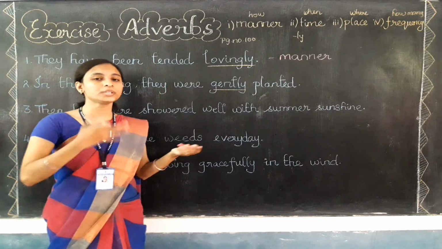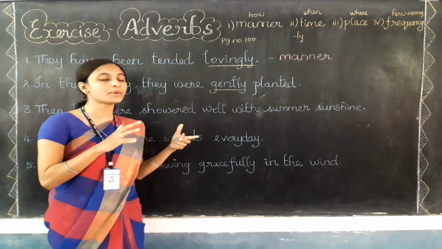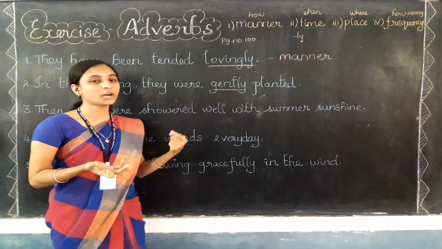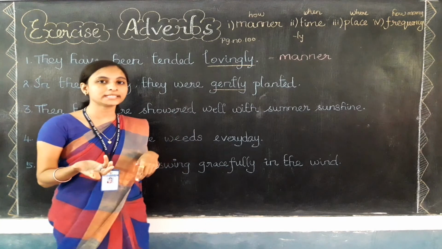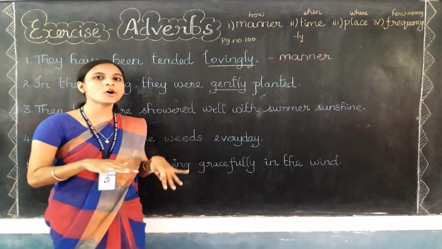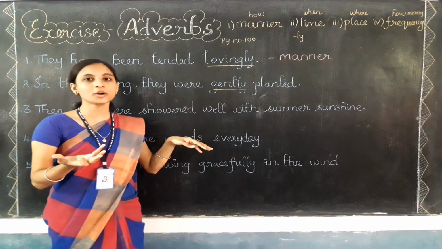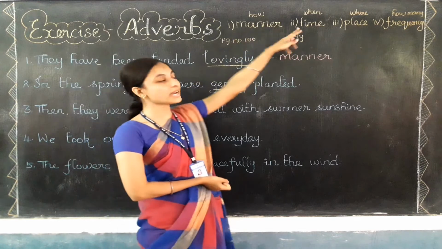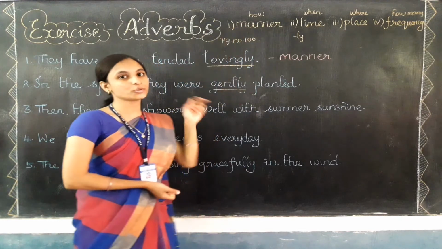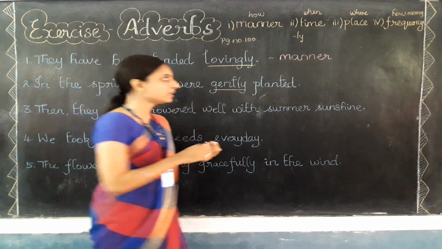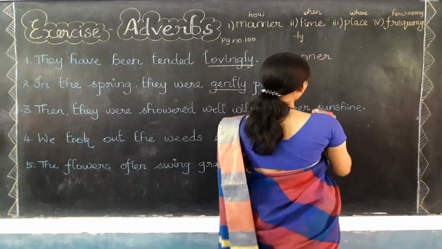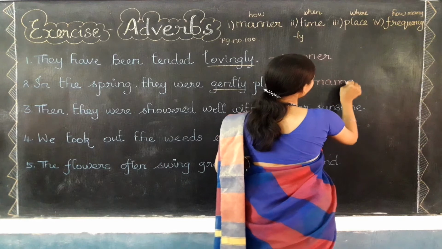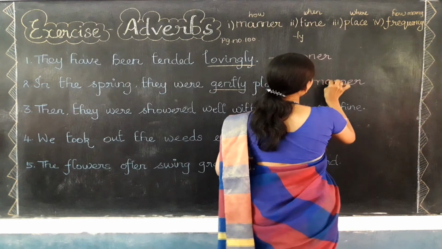These words describe how the action is done. So how were they planted? They were planted gently. So when we are talking about how the action is done, that refers to what, children? Yes, manner. So this is also the adverb of manner only. I am going to write manner, M-A-N-N-E-R. Manner is the correct answer.